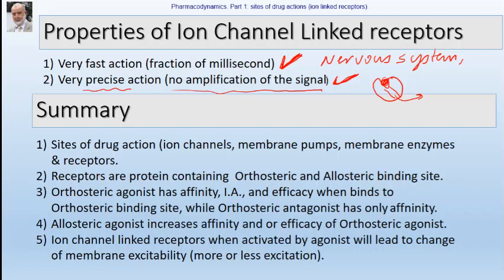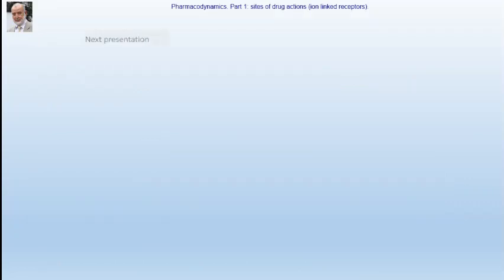Last, we said that ion channel linked receptors, when activated by agonists, lead to change in membrane excitability, either towards more excitation or less excitation. We have given examples: the nicotinic receptor and the GABAA receptor. We said that ion channel linked receptors are used for fast nervous system activity. So by this we have finished our presentation today.